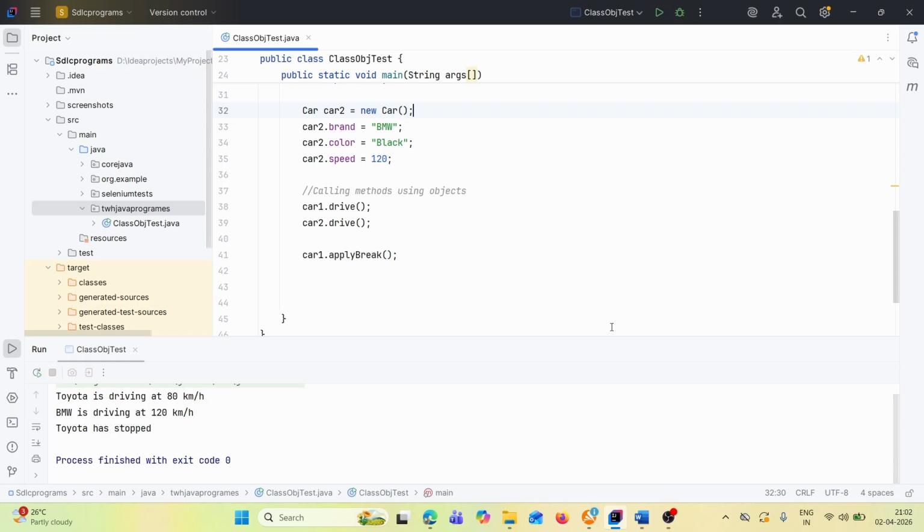See, absolutely working fine. First, Toyota is driving at 80 km per hour, BMW is driving at 120 km per hour, then Toyota has stopped. Got it?